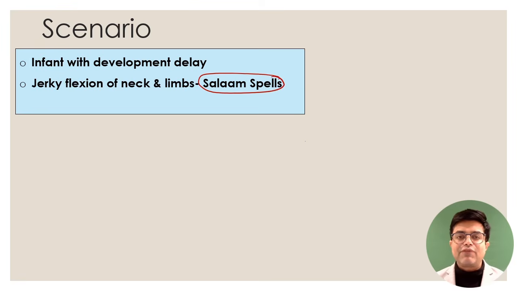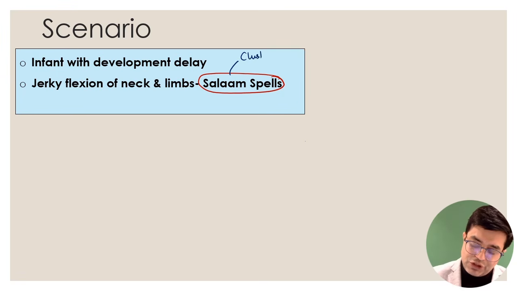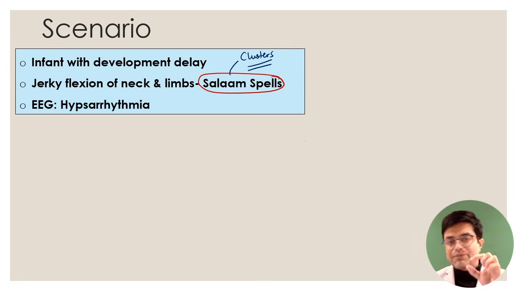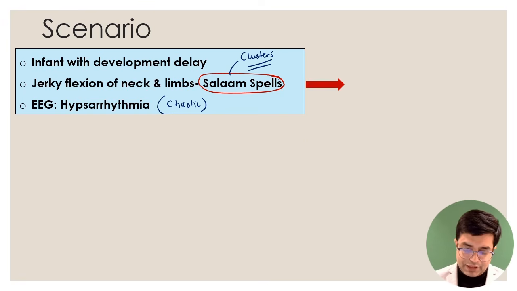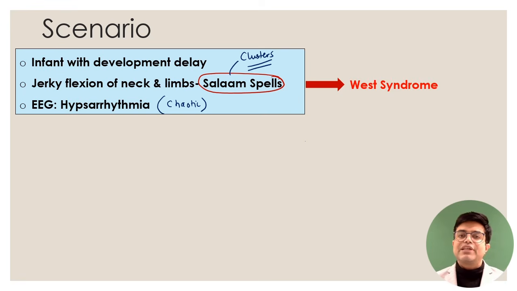A salaam spell is a flexion episode where the arms as well as the neck fall forward and the hands come in the midline, producing a jerk like this. So the child gets up from sleep and starts doing like this. These spells tend to occur in clusters. Clusters means in a very short span of time, a lot of these spells will happen. And thirdly, EEG will show a specific chaotic brain activity, chaotic rhythm, known as hypsarrhythmia. So if a combination of this picture is given to you in the exam, the likely diagnosis is going to be West syndrome, right?